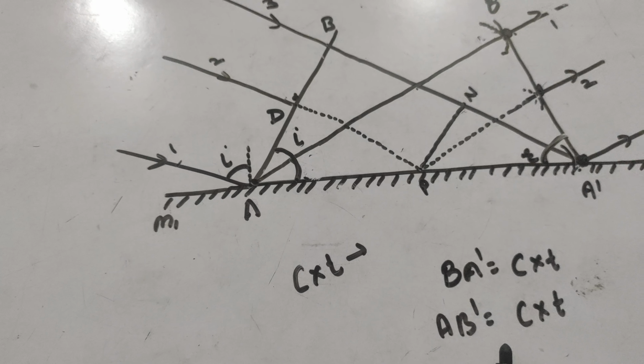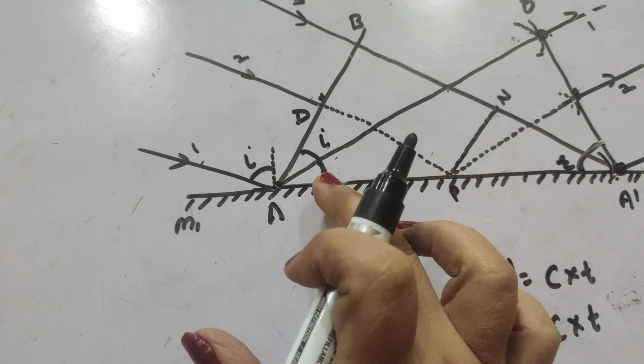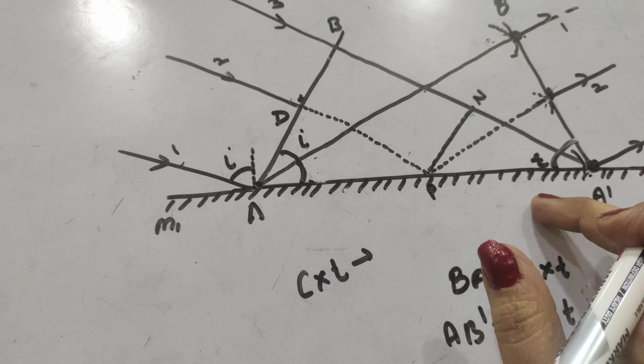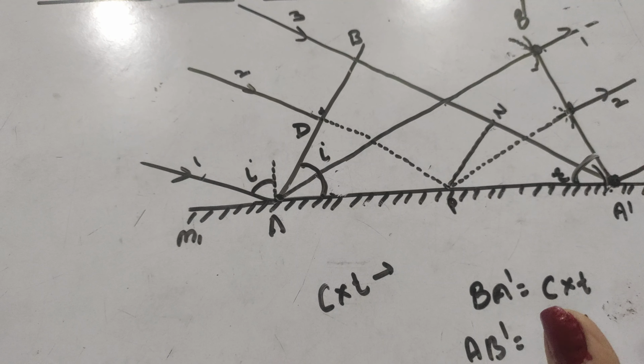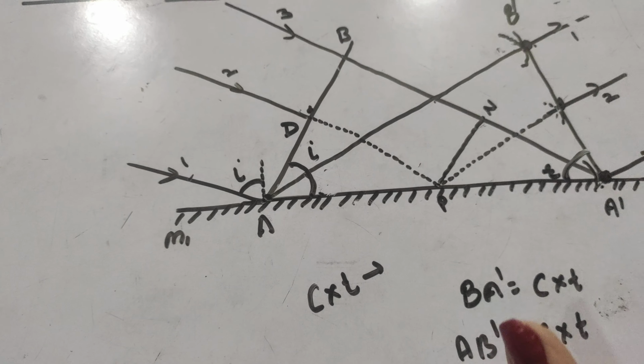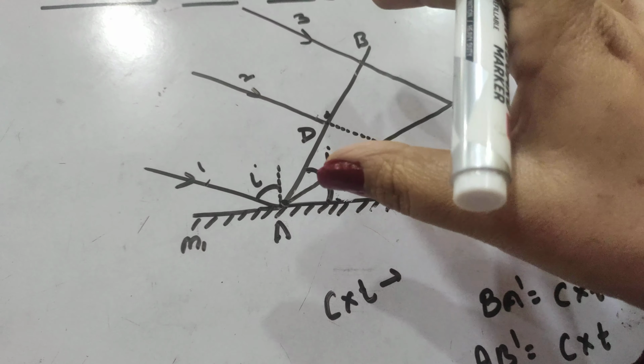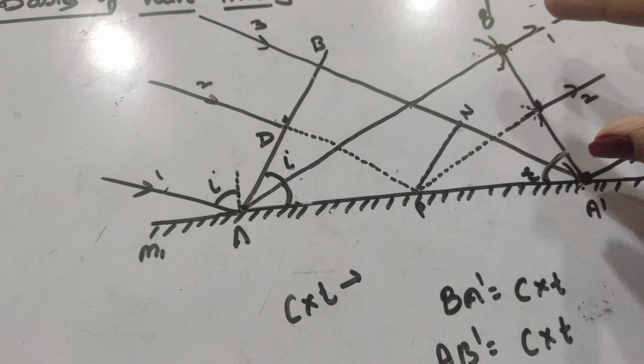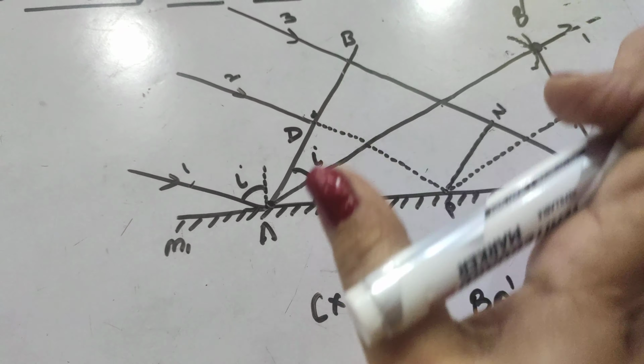Now we have to prove that angle of incidence I is equal to angle of reflection R as per the rule of reflection, and the second rule is almost clear, that the incident wavefront and reflected wavefront all lie in the same plane.